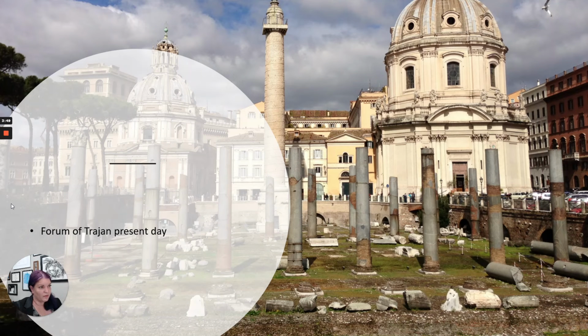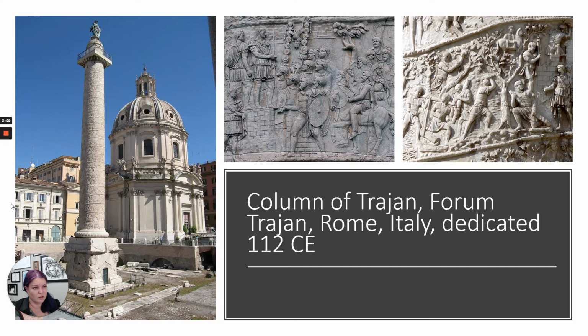Okay. So this is what it looks like in the present day. Not a whole lot is left of the Forum of Trajan, but the Column of Trajan is still intact. So let's look at that in a little more detail. Just so you know, on your quiz over Rome, I ask you about the Column of Trajan, and if you try to cheat and reverse image search it, it will pull up the building behind it and not correctly identify what I'm asking you to identify. And it will be very obvious that you cheated, so don't do that.